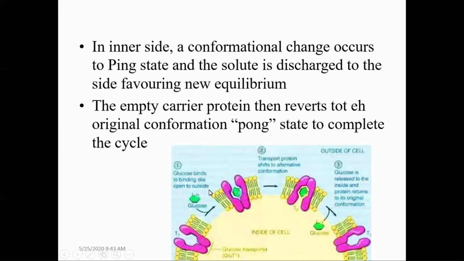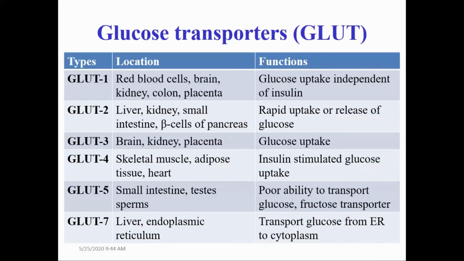While talking about glucose transporters, we have different types, from glucose transporter 1 to 7, in different sites in our body, and they are involved in the transport of glucose to the various cells. You can see here GLUT1. It is especially present in red blood cells, brain, kidney, colon, and placenta, and glucose uptake by these cells is independent of insulin.